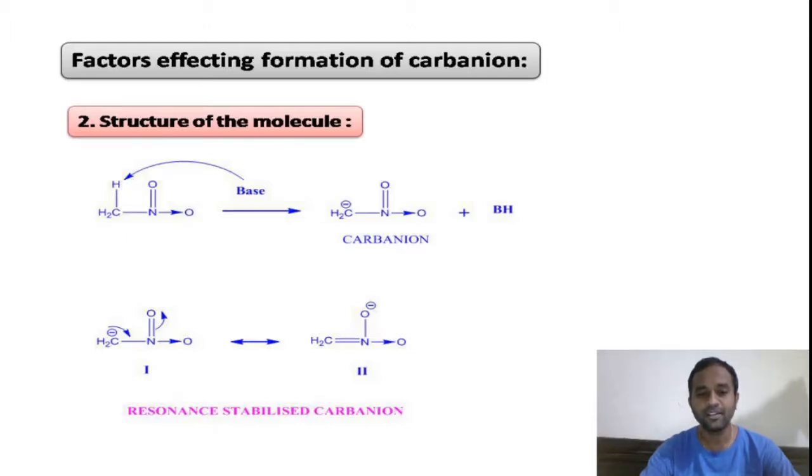In a single line: whichever compound, in the presence of base, after removing the hydrogen atom and leaving the bonded pair of electrons on itself, gives a stable carbon anion by means of resonance structures or inductive effect, we say the compound will form the carbon anion easily, right?